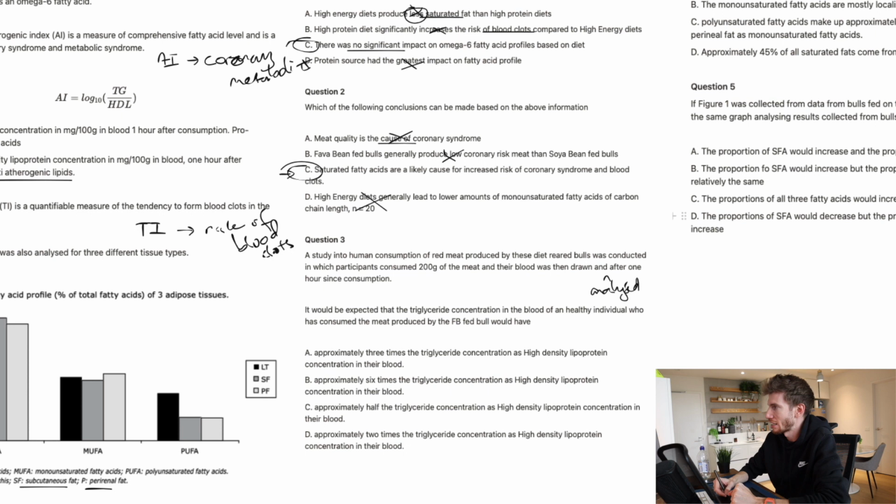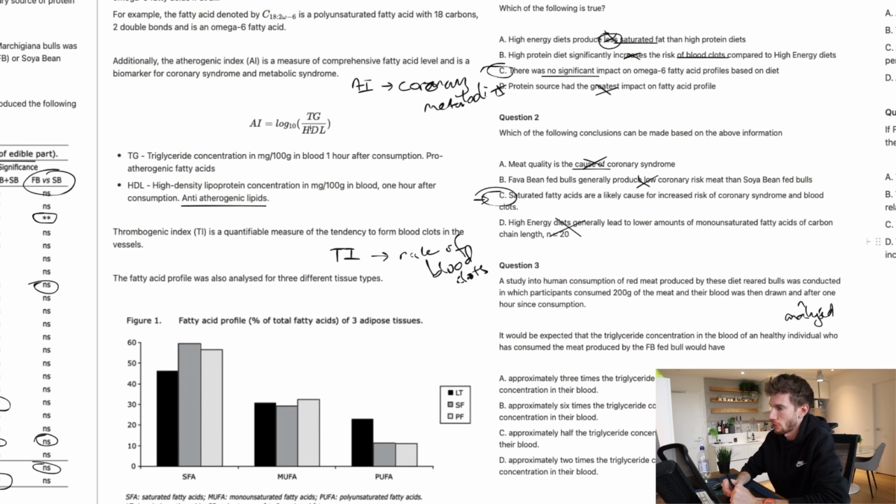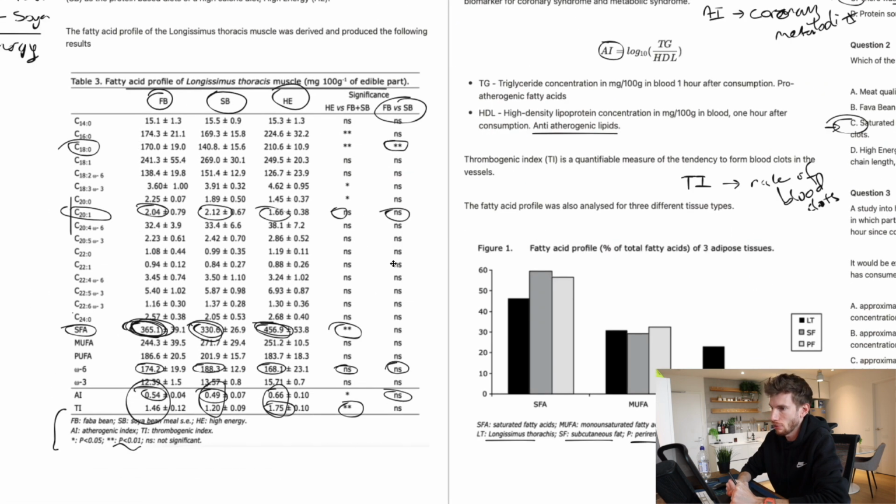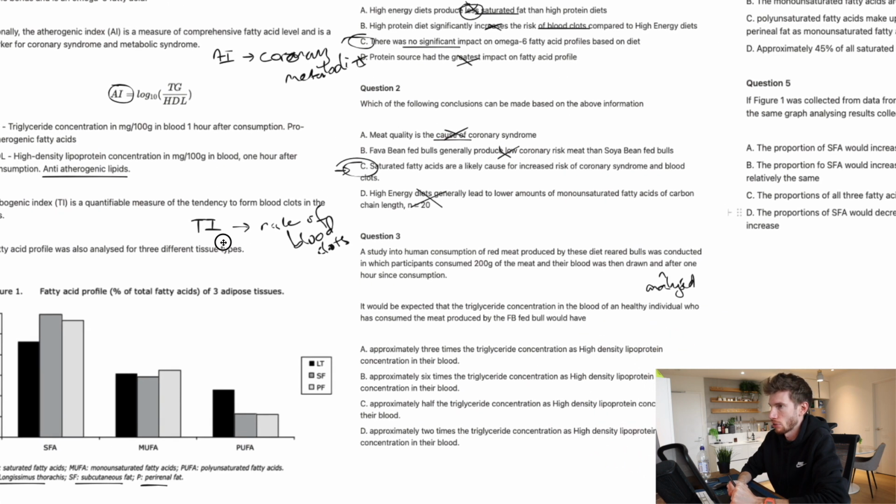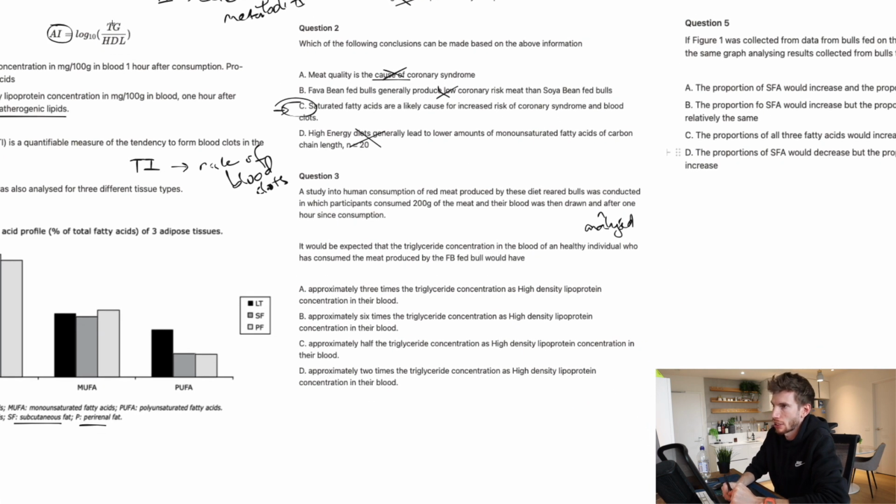Now, this is getting into the formula here, right? So, we can see that the AI value is based on the fava bean-fed bull, and that is 0.54 from the table. So what we're going to do is plug that into the equation and look at the relative ratio of triglycerides to high-density lipoprotein, because that's what all the answers are doing as well.